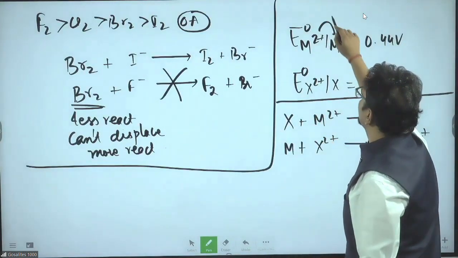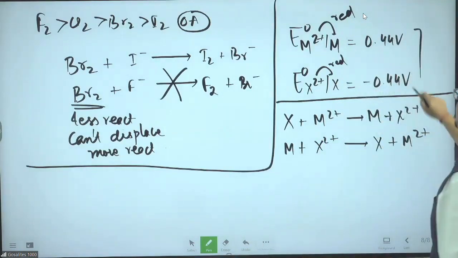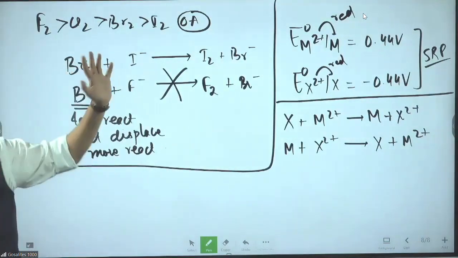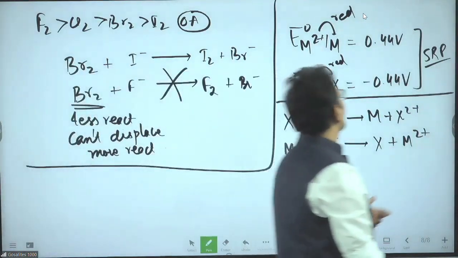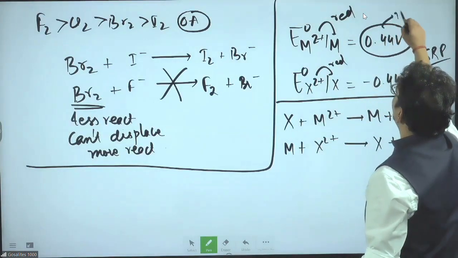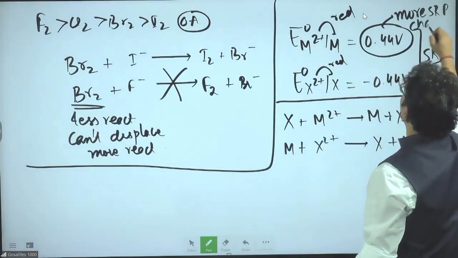But it is also reduction. So yes, both are SRP values. I am satisfied, both are SRP. Which SRP is more? Here, M has more SRP. More SRP means chadda metal.